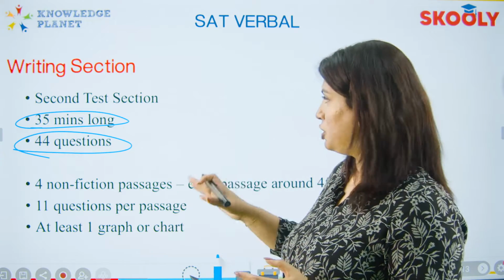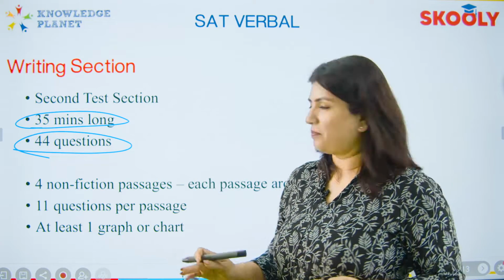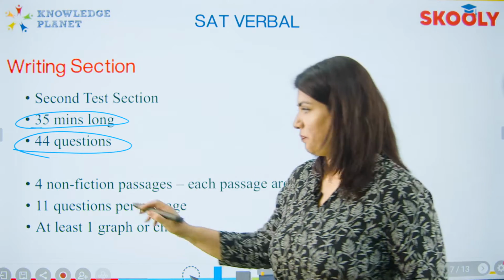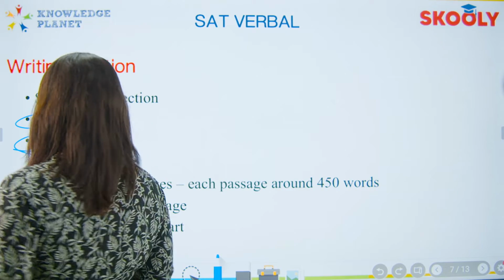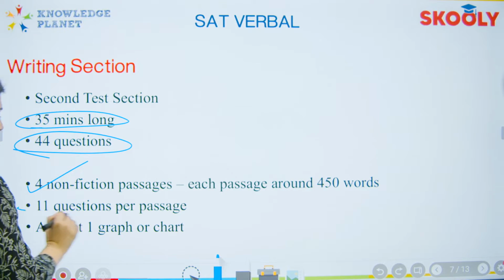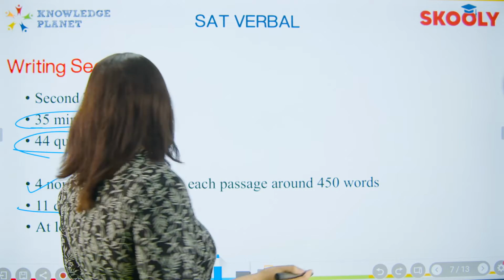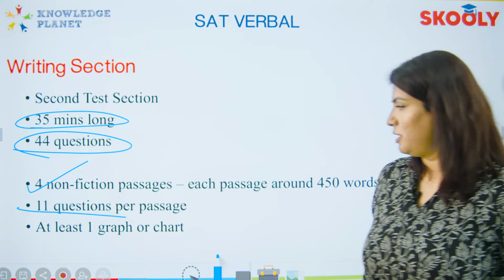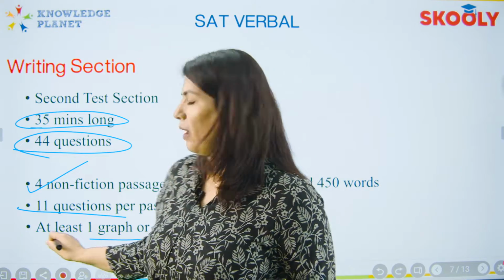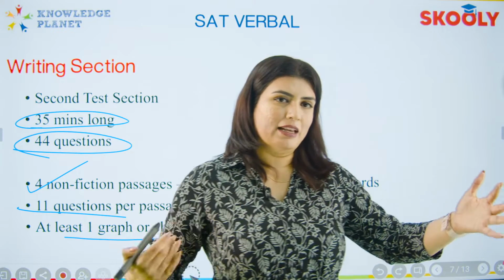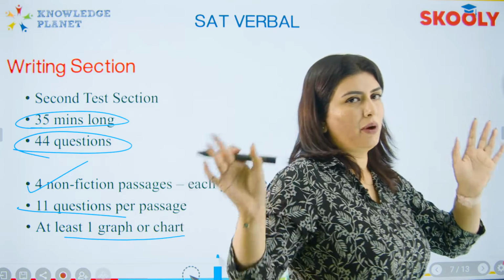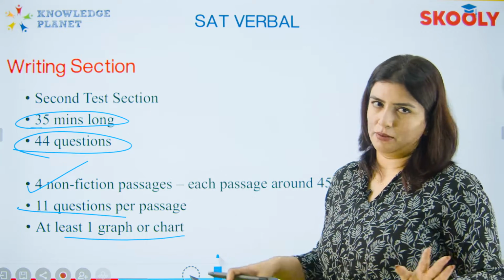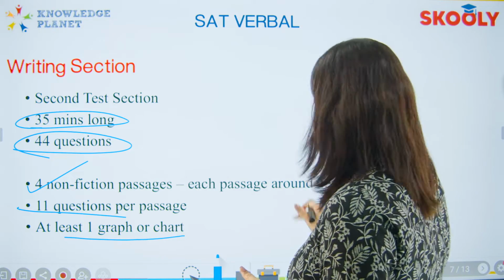So let's talk about initially what this section entails. This particular section has 4 passages in total, right? There are 11 questions per passage, which essentially makes it 44 questions in the entire section. And in at least one passage, you're going to have an extension with either one graph or one chart. Questions are definitely going to be based on the graph or the chart, whatever is there. Okay?